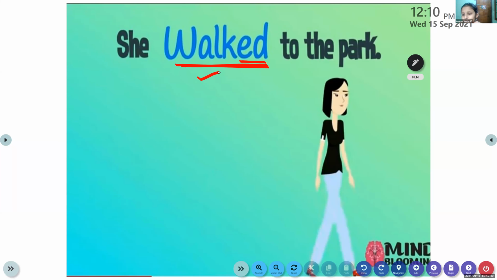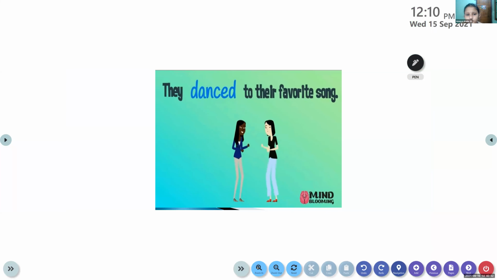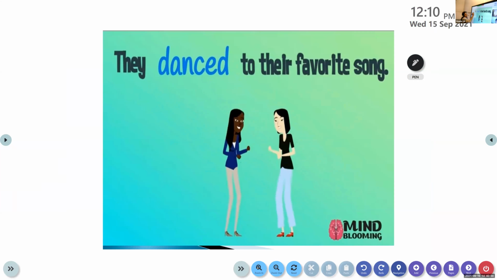Now you have to tell me whether the verb is in the past tense or in the present tense. Now, "They danced to their favorite song." Now, identify the verb in it.